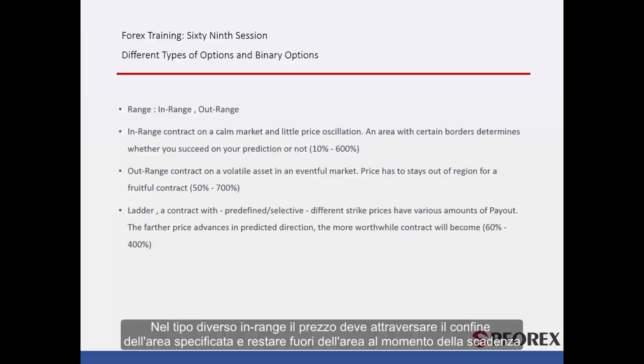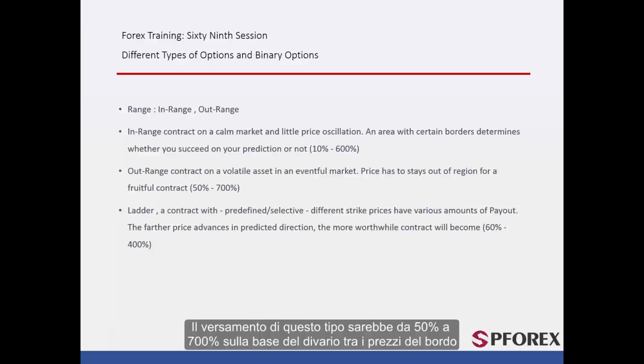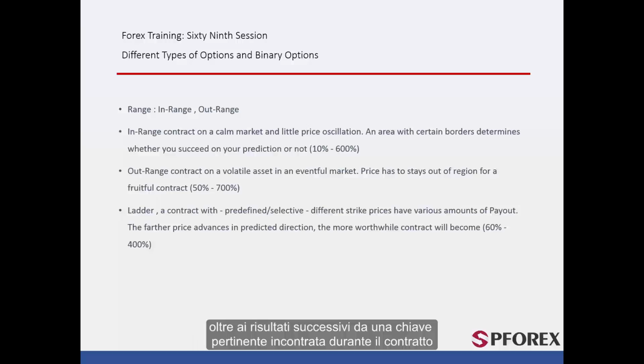Out range. Unlike the in-range type, a price must cross the boundary of a specified area and stay outside the region at the expiration time. This kind is lucrative on highly volatile assets, especially when there would be an efficacious event or announcement during the contract time. Payout of this type would be from 50% to 700% based on the gap between the edge prices, plus subsequent results from a key pertinent meeting during the contract.